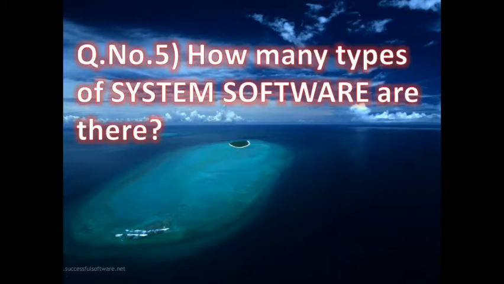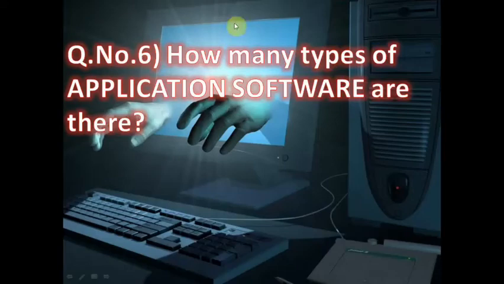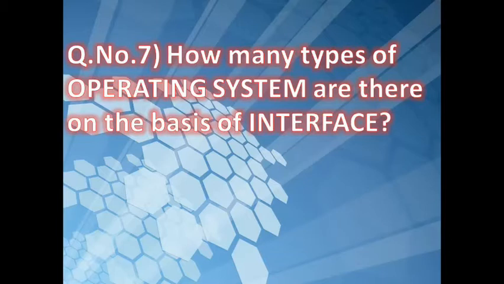Now question number 5, how many types of system software are there? You know this answer. This is also divided into 3 types: operating system, language processor, and device driver. Now question number 6, how many types of application software are there? The correct answer is 2, customized software and packaged software. How many types of operating system are there on the basis of interface? On the basis of interface there are 2 types of operating system. They are CUI and GUI.